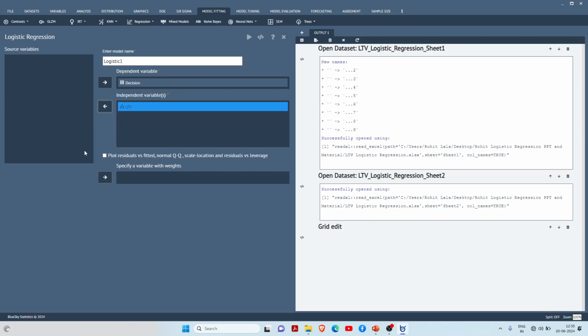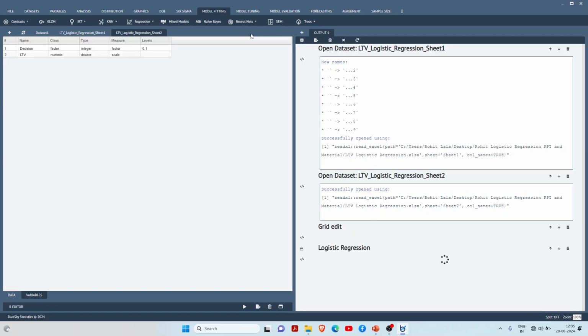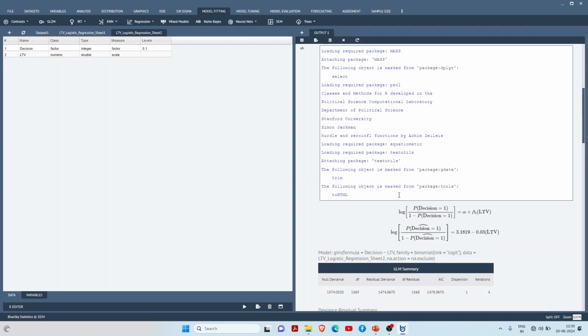Okay, and try to plot all the required plots. Just tap the play button, you will find all of this. This is what a regression model looks like. So here your alpha plus beta 1 into x variable, so this is your y variable, and the same alpha and beta have been written here.